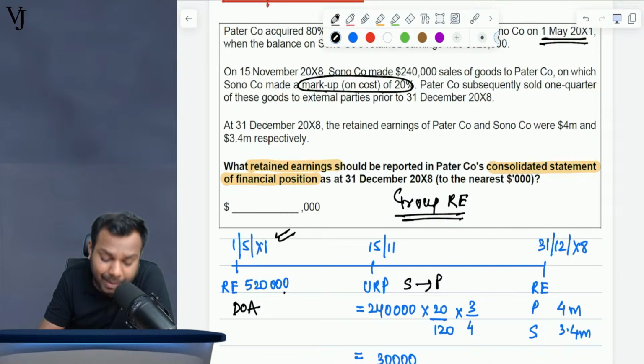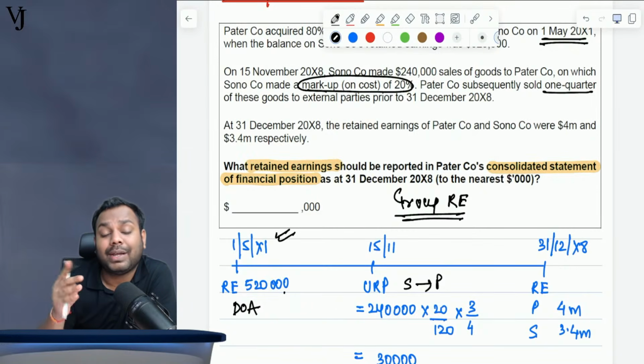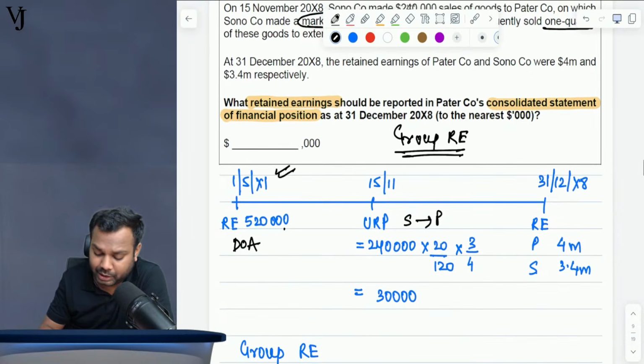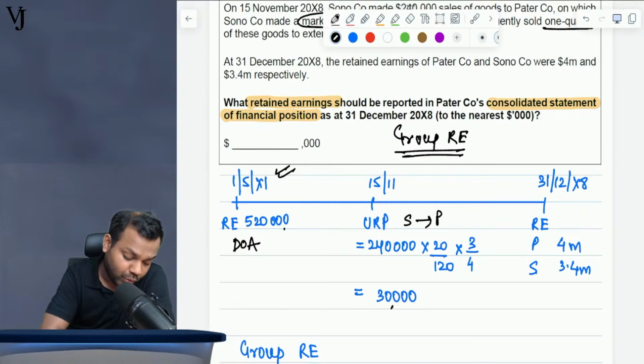Markup means on cost, so 20 by 120. Now how much is sold? One quarter sold, means three quarters is still in the inventory. So what is the unrealized profit? 240,000 into 20 by 120 into 3 by 4 is 30,000. That is the unrealized profit.